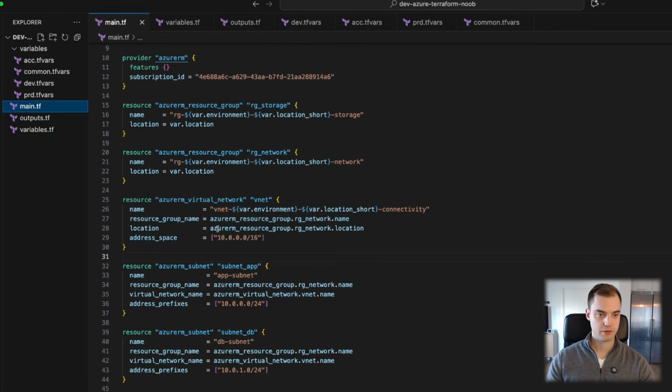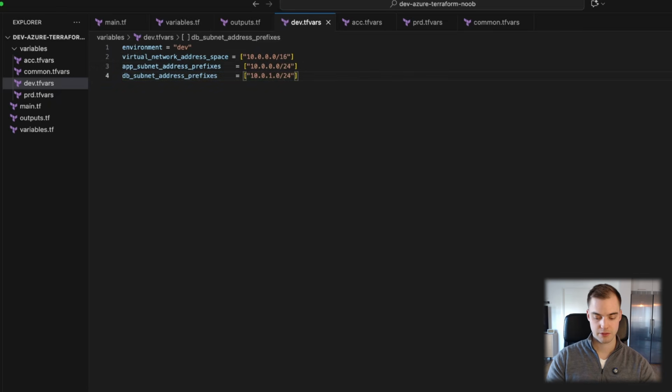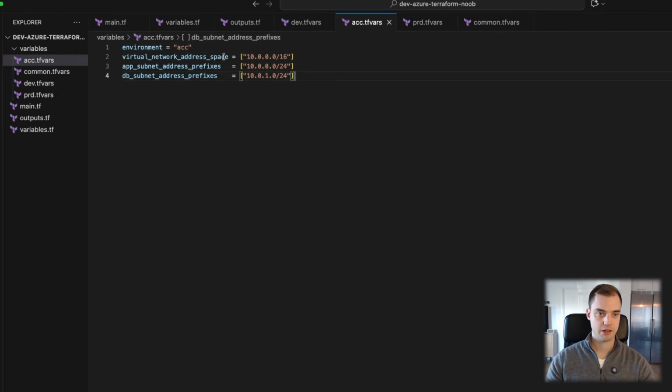All right, so if we just take this one, which is for dev, and we go into the dev.tfvars, we say virtual network address space. That's what I want. And then I want an app subnet address prefix. This one can be, that's totally fine, and a database. So now we need to grab these. So we still do a little bit of copy paste every now and then. We don't hate too much on copy paste. Just want to make sure we update this to a new range so we don't have an IP conflict.